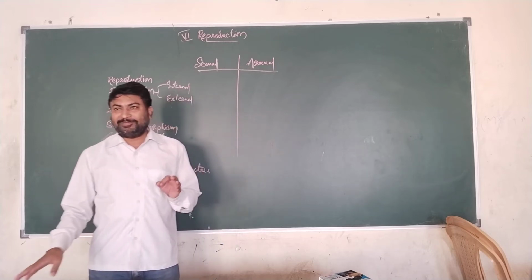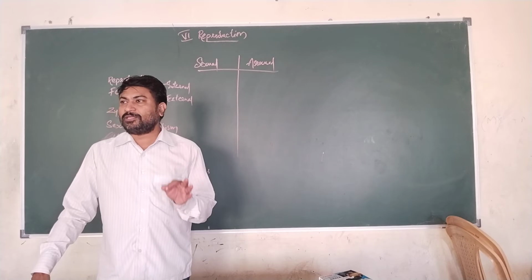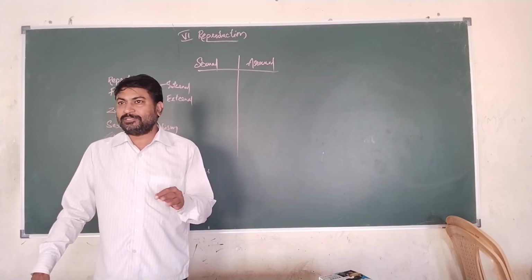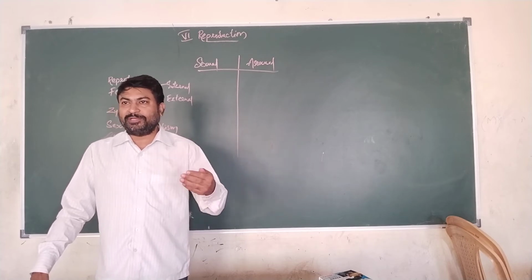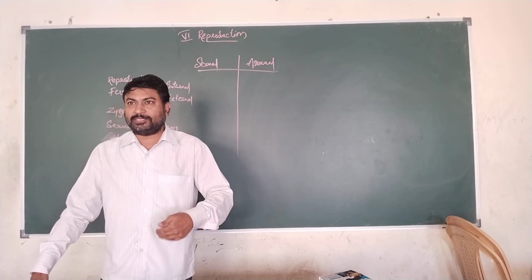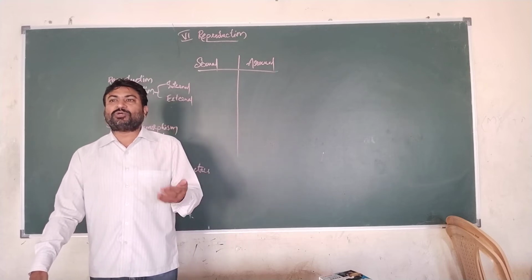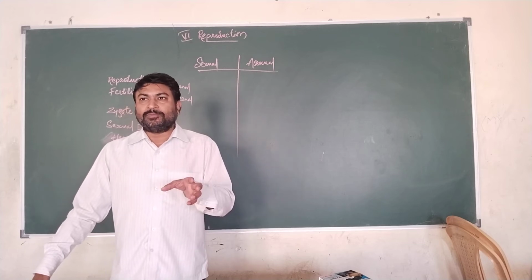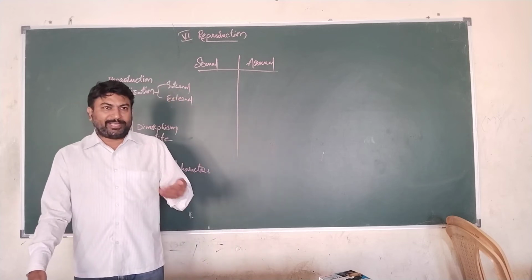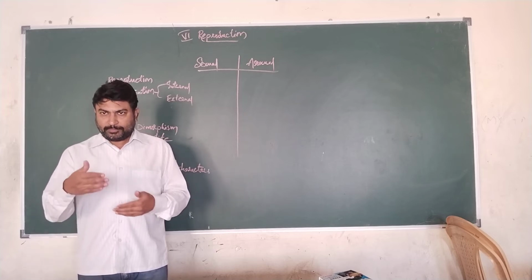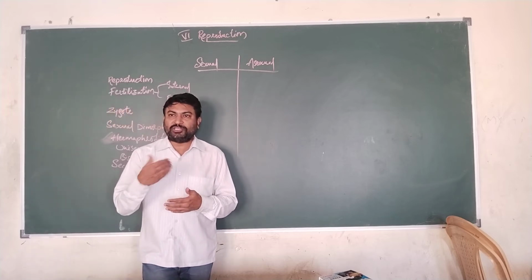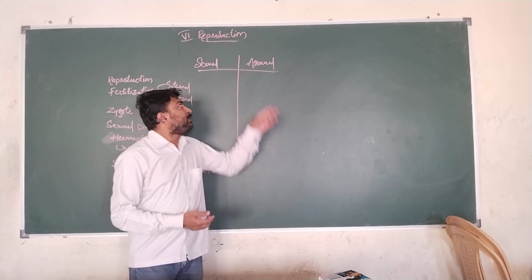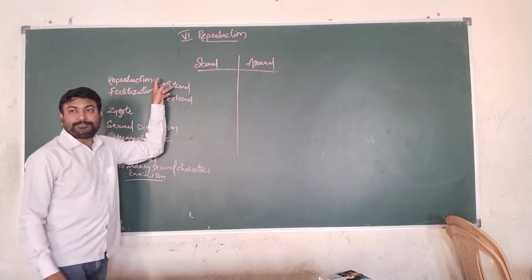The ability of a living organism to reproduce young ones of its own race means human beings will give rise to human beings, cats will give rise to cats, monkeys are going to give rise to monkeys, so as to continue their future generation. This process that helps in continuation of race means perpetuation of race or continuation of race of a living organism, which is known as reproduction.